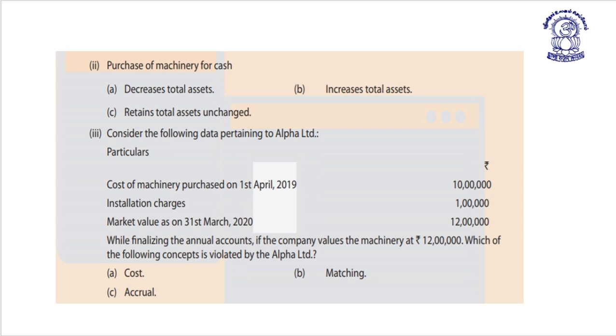Next, purchase of machinery for cash: decrease in total asset, increase in total asset, or retain total asset unchanged. Here, purchase of machinery increases the fixed asset, and purchase of machinery in cash decreases the cash balance or the current asset.